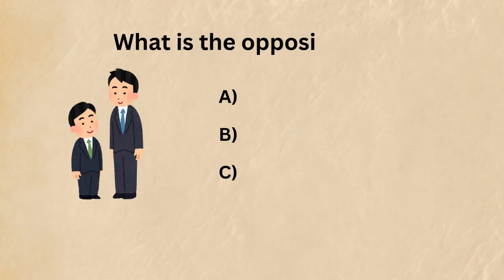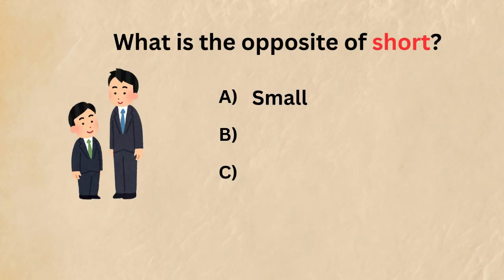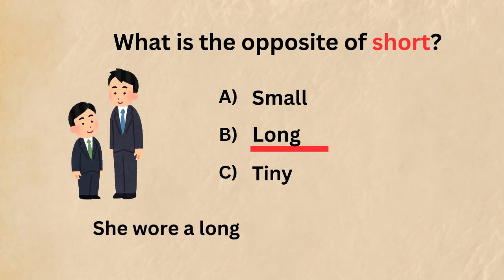9. What is the opposite of short? A. Small. B. Long. C. Tiny. Answer: long. Example sentence: she wore a long red dress to the party.